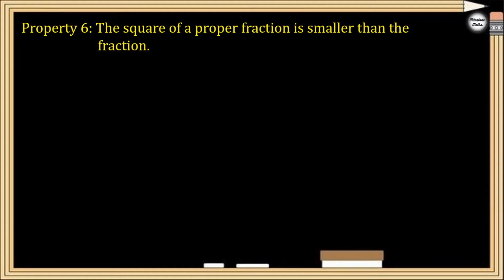So the sixth property is that the square of a proper fraction is smaller than the fraction. See, what is a proper fraction? A proper fraction is where the numerator is smaller than the denominator, right? So this is a proper fraction. Now if you find the square of the proper fraction, that means the square of 2 by 3, you will get 2 square is 4 and 3 square is 9. So the square of a proper fraction is always smaller.